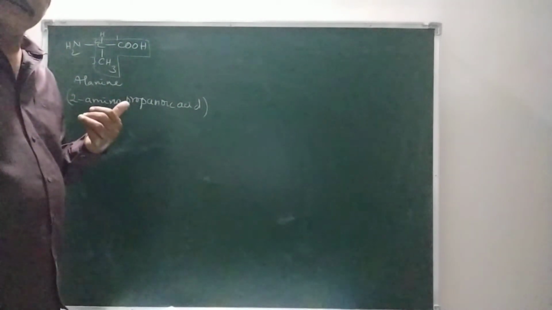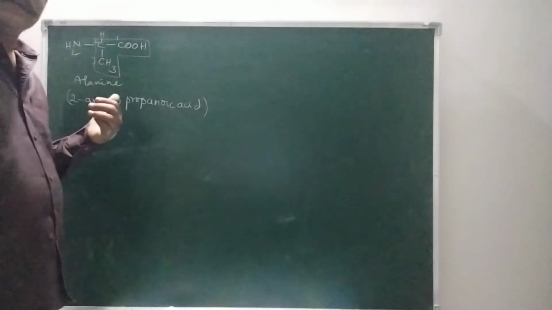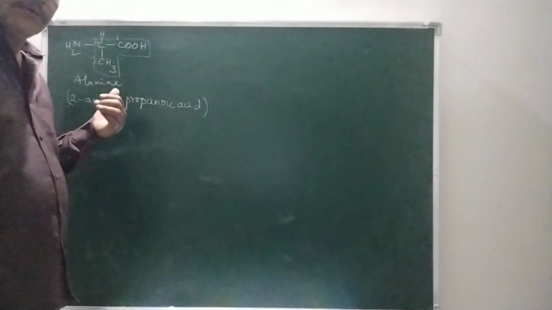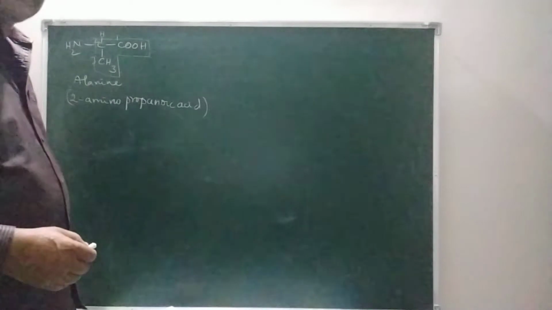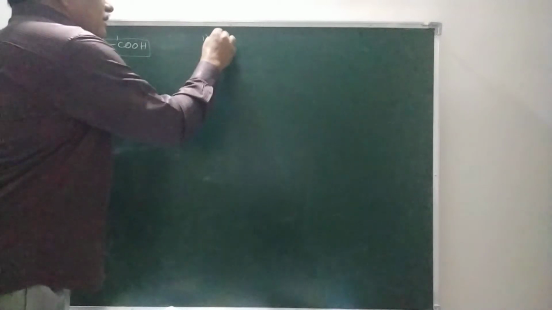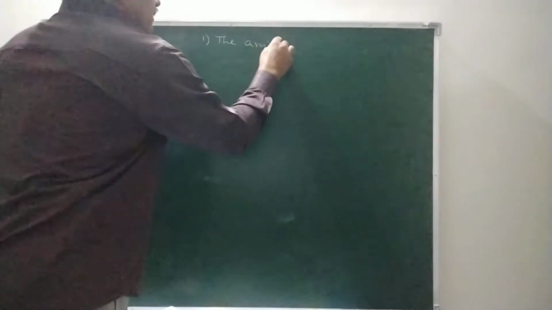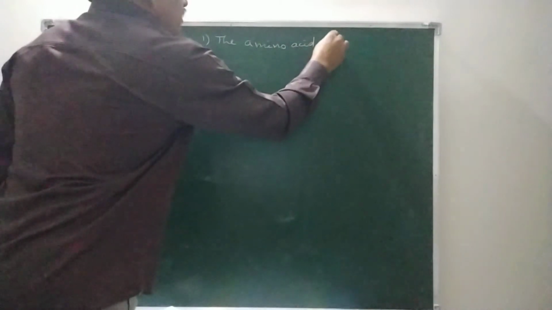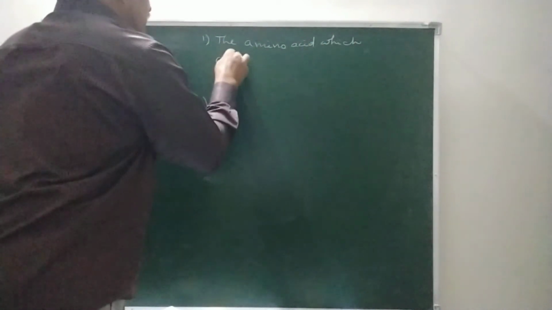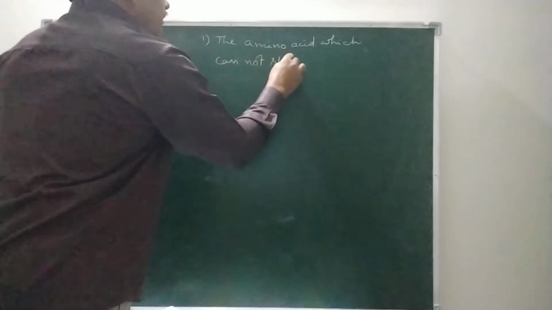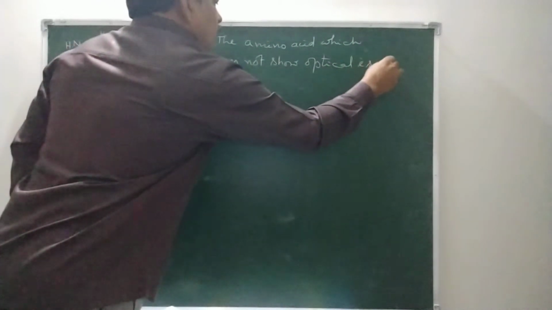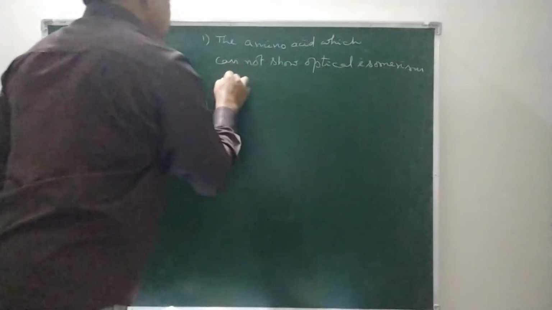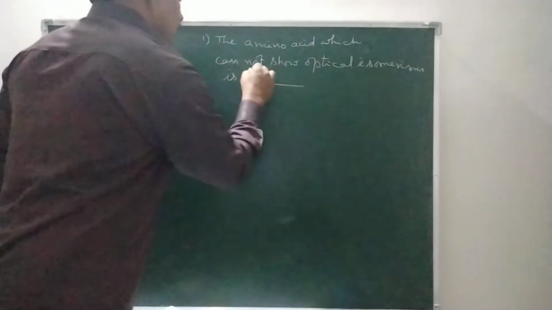Okay, the IUPAC name of glycine is 2-amino-ethanoic acid. So a question may be asked like this: the amino acid which cannot show optical isomerism is glycine.